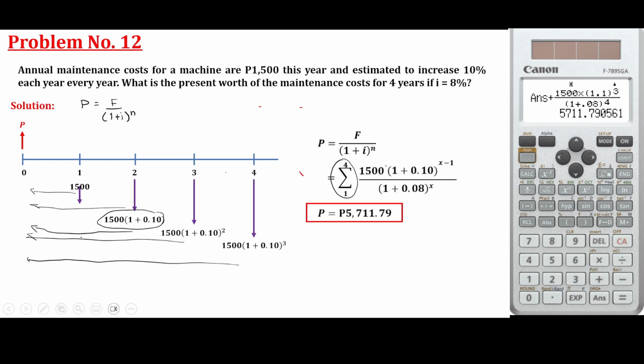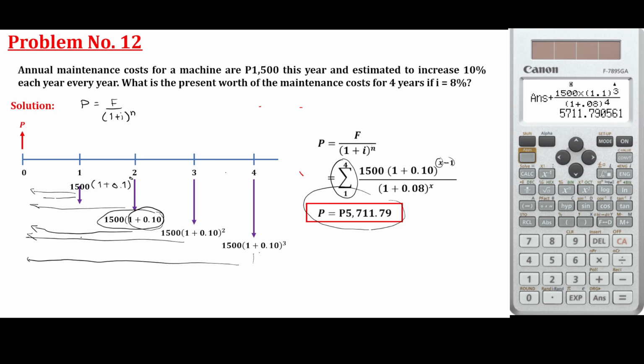For the first year, the 1.5 should not yet have the growth factor, so you subtract 1 from x. It always increases by 1 plus 0.1 raised to x minus 1, divided by 1 plus 0.08 raised to x, since we start at 1 year, then 2 years, 3 years, and 4 years.